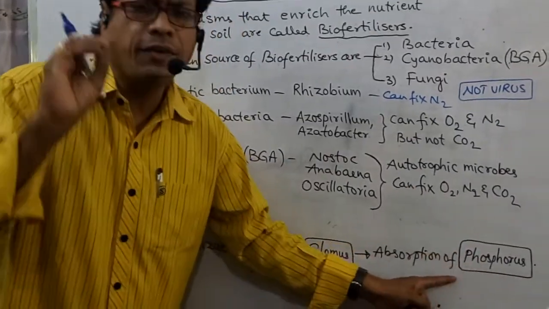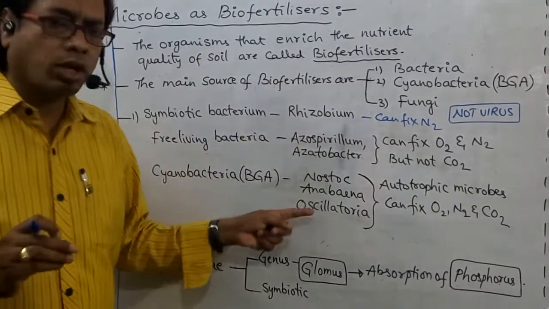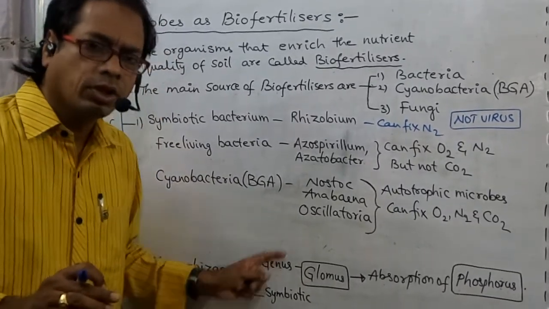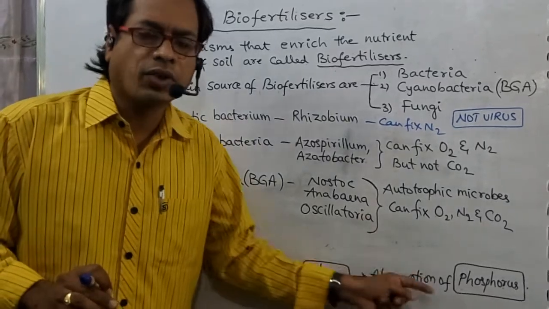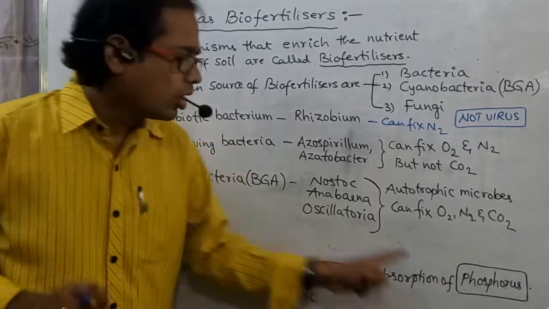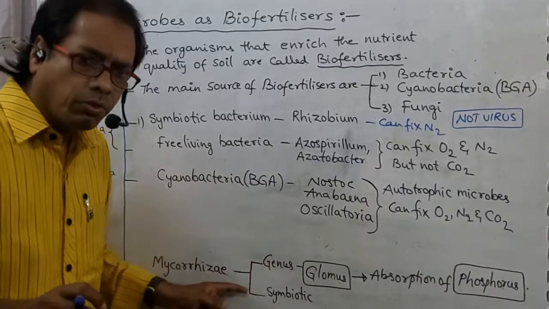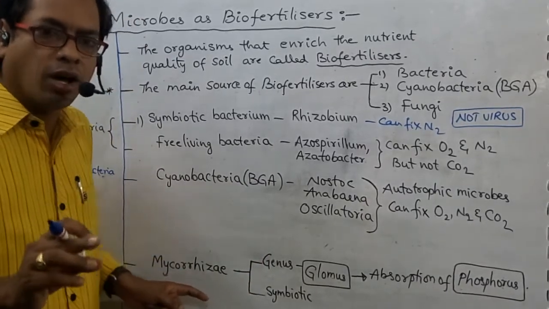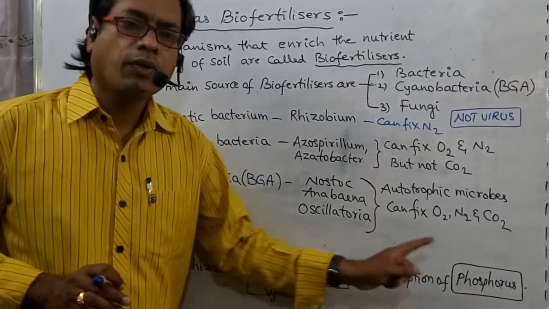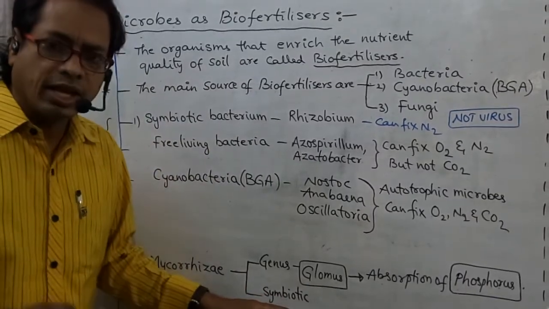This point is very important, my dear students. Try to remember, all these other organisms are useful to absorb nitrogen. But this is the only organism that is useful to absorb phosphorus. Don't say nitrogen. Glomus, that is mycorrhiza, is useful to absorb phosphorus from the soil. So it lives as symbiotic.